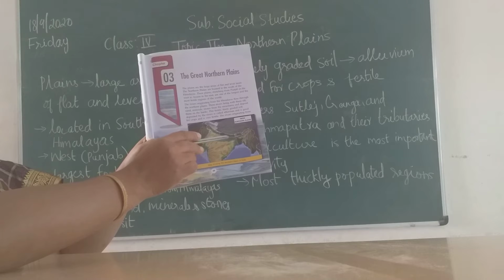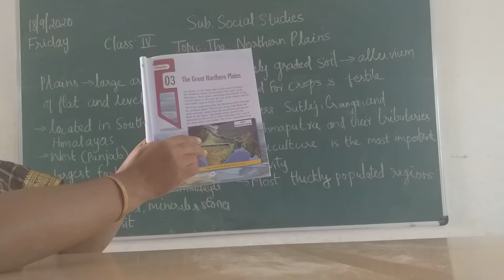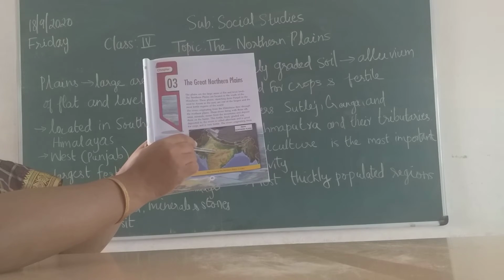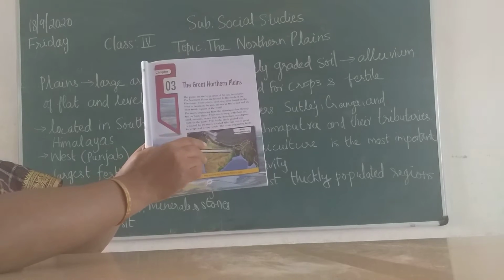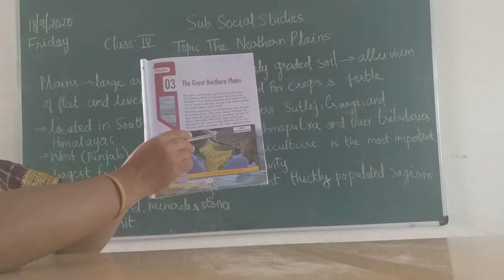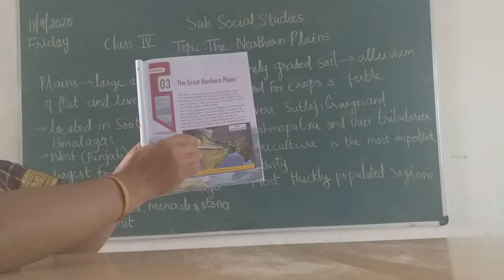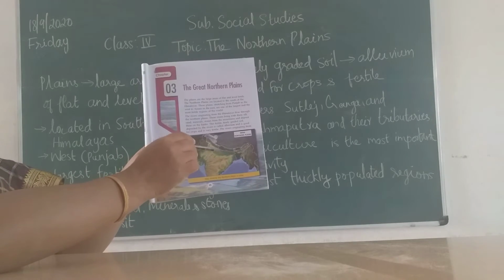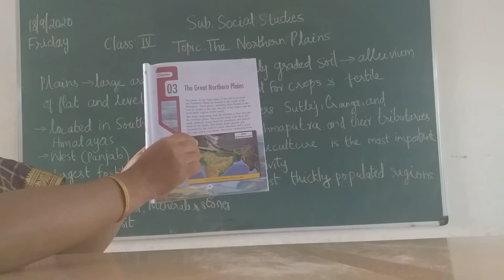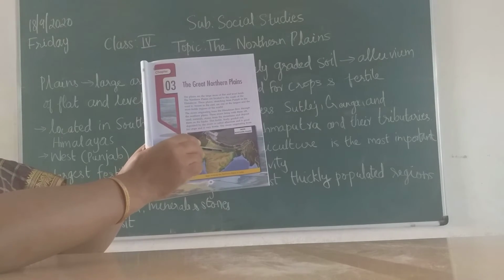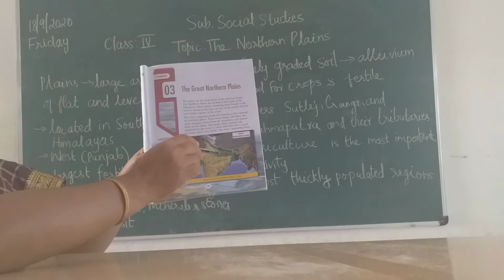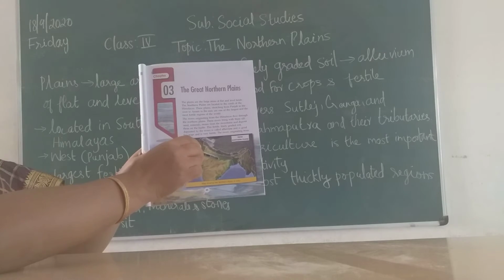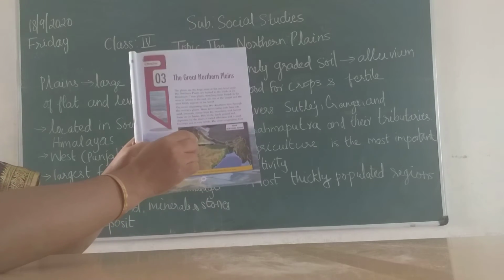Ganga, Yamuna, Gandak, Kosi, Chambal, like that so many rivers are there. We will discuss about that. From the mountains they bring the water down. They form a river and flow through these plains. As there is enough water there, you have green fertile land over these plains. This is called the northern plains. As it is in the northern direction, it is called the northern plains.